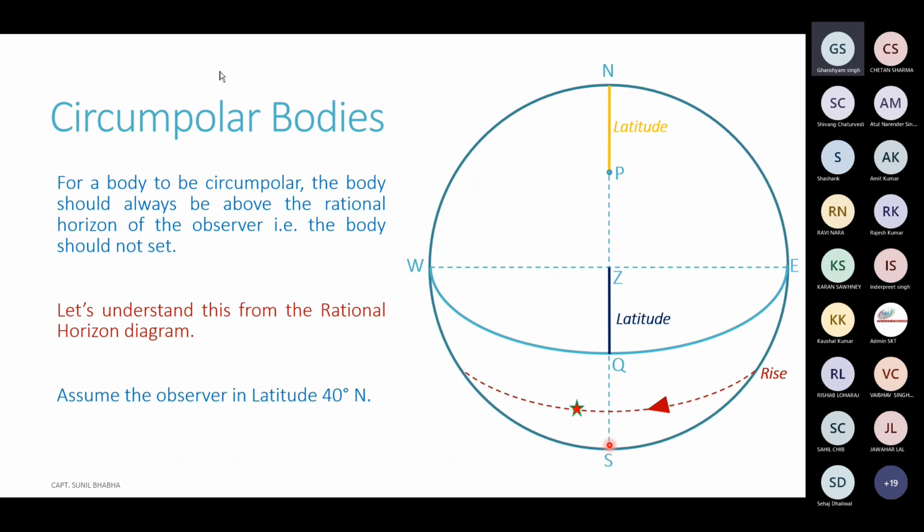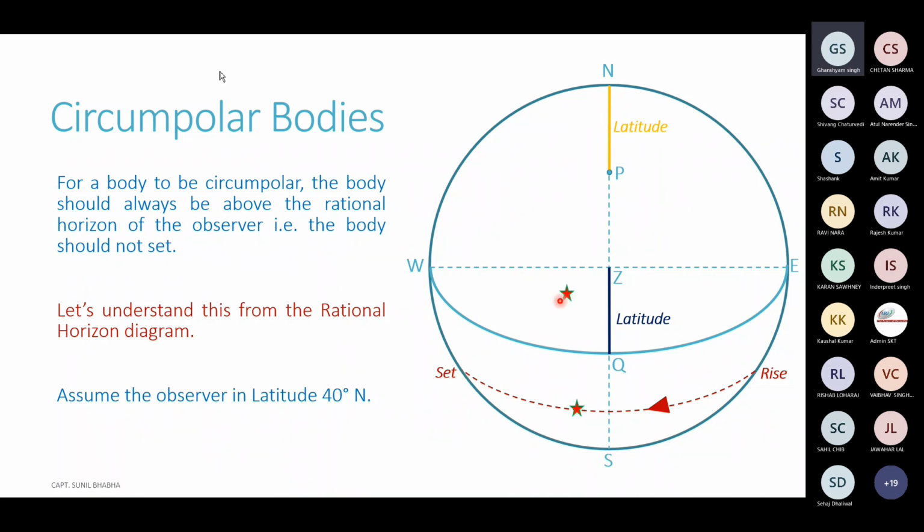Now let's assume a second celestial body with its declination of the same name as the latitude of the observer and see whether it becomes circumpolar or not. So you can see in the diagram, this is the rising point of the body. A body moves in this particular direction represented by the arrow and then eventually sets at this particular point.